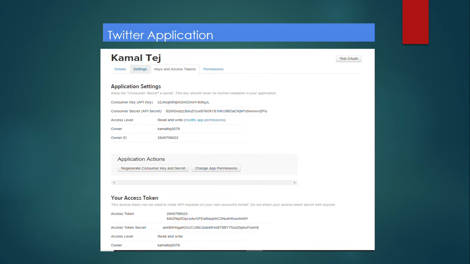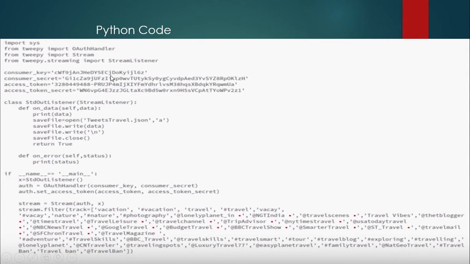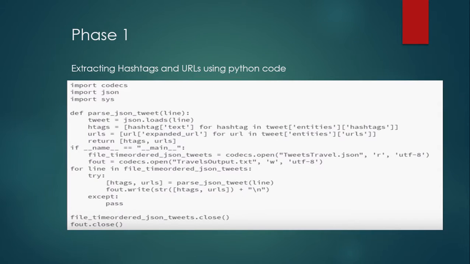This is how a sample Twitter application looks. Here you can see the name is Kamal Tej, and you get a consumer key, consumer secret, access token and access token secret. We use them in this Python code, where I place the consumer key and consumer secret here. Here we used different words like vacation, travel, vacation, nature hashtags in order to get tweets. In order to extract hashtags and URLs using the Python code, we use the following. The format for hashtag extraction is hashtags slash text, etc. And URLs you can see as follows.